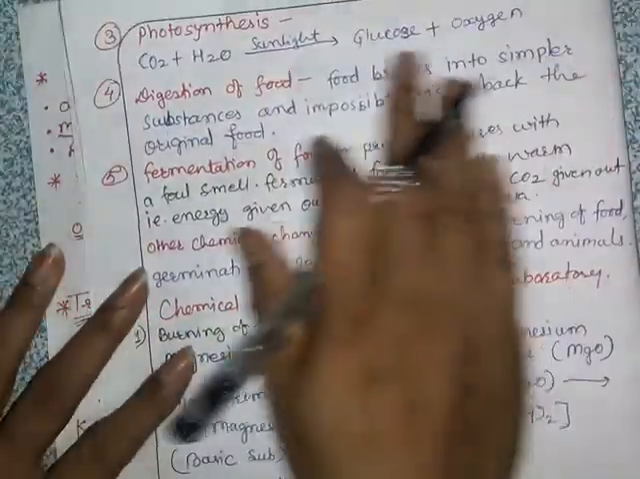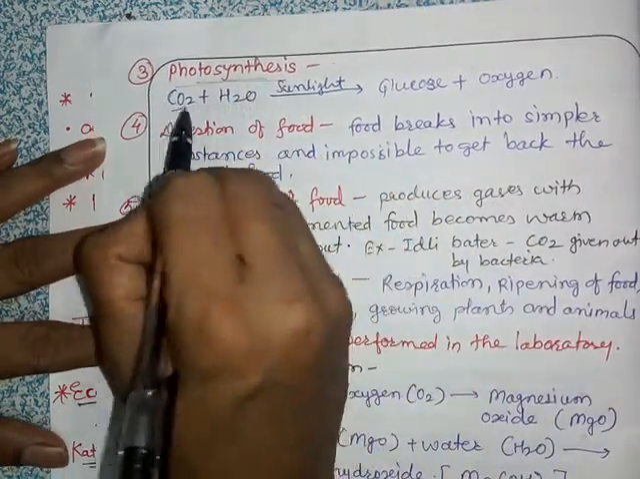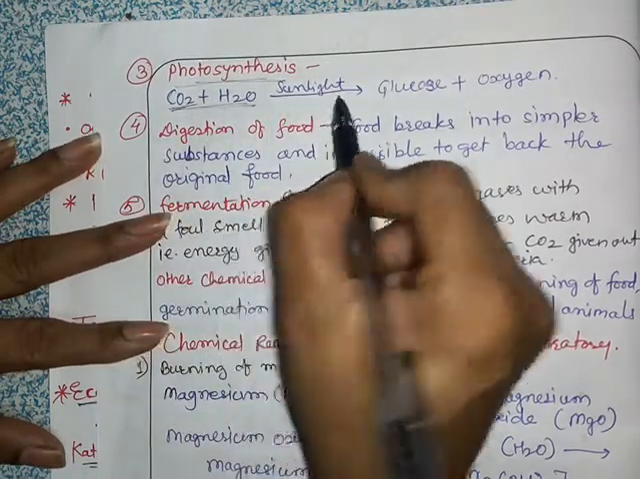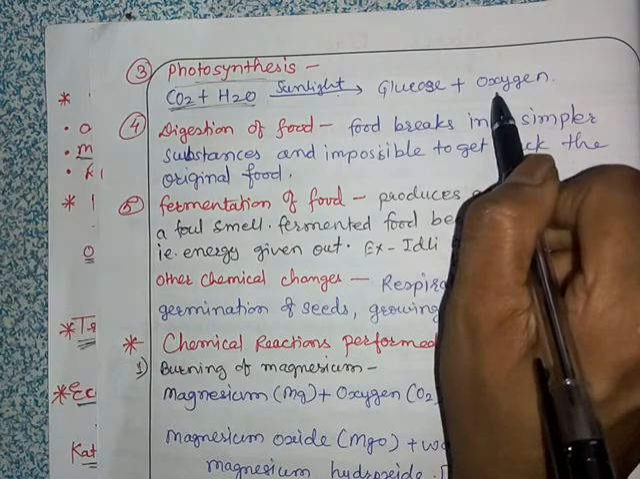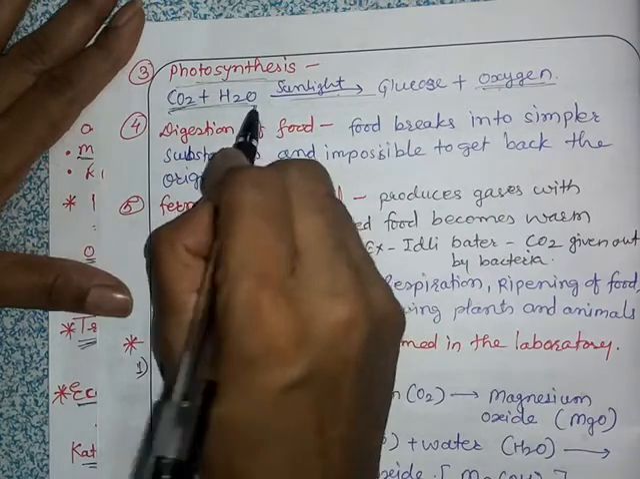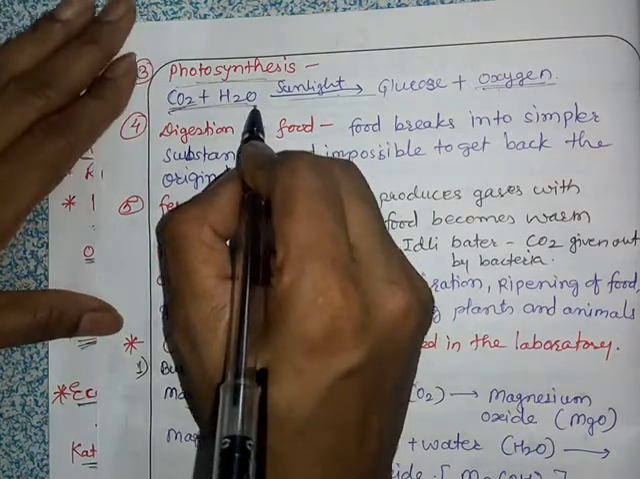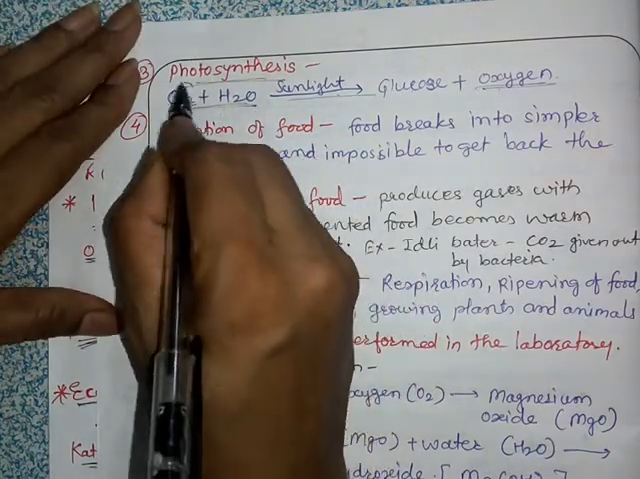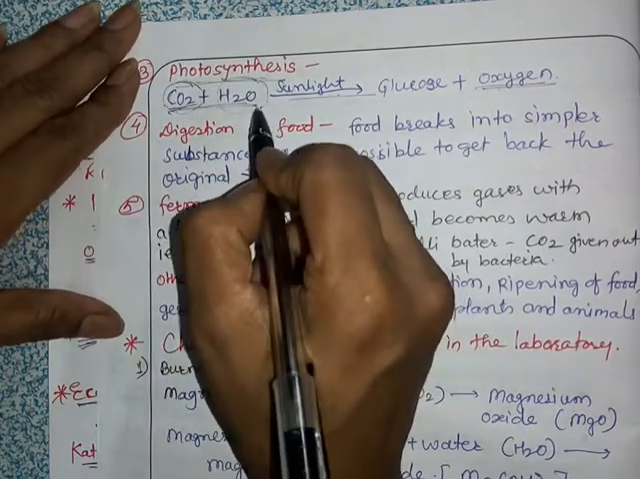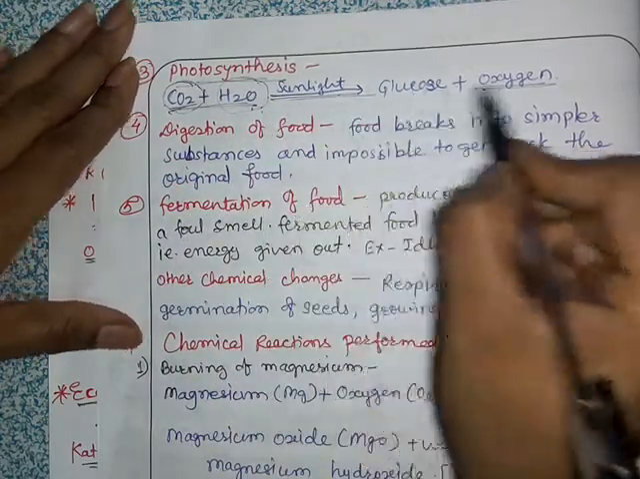Then we have photosynthesis. You have already learned about photosynthesis, that carbon dioxide and water are used in the presence of sunlight to make glucose and oxygen. So oxygen is given off during this reaction. Photosynthesis is performed by the plants, and it is carried out by the leaves of the plants. In photosynthesis, carbon dioxide is in gaseous form, water is in liquid form, and glucose is formed and oxygen is evolved.